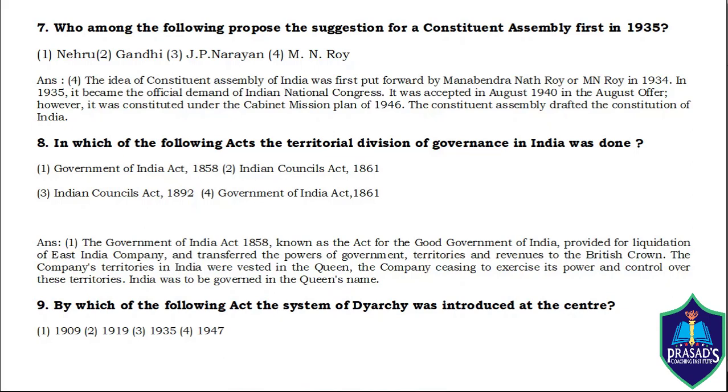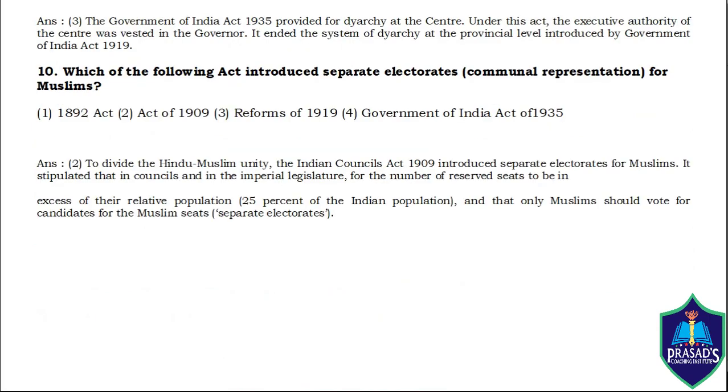Next question. Under which of the following acts was the system of diarchy introduced at the center? Answer is the Government of India Act 1935 provided for diarchy at the center. Last question. Which of the following acts introduced separate electorate for Muslims? Which of the following acts started the communal representation? The answer is the Act of 1909, second option. It divided Hindu-Muslim unity. Indian Council Act 1909 introduced separate electorate for Muslims.